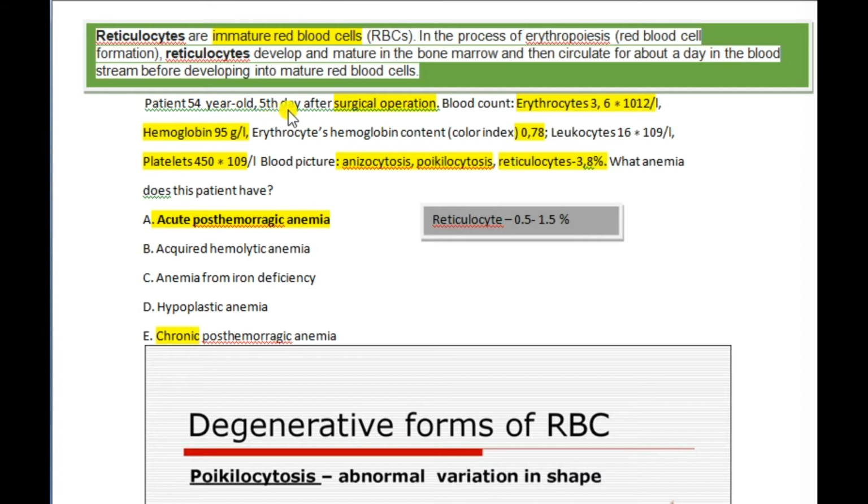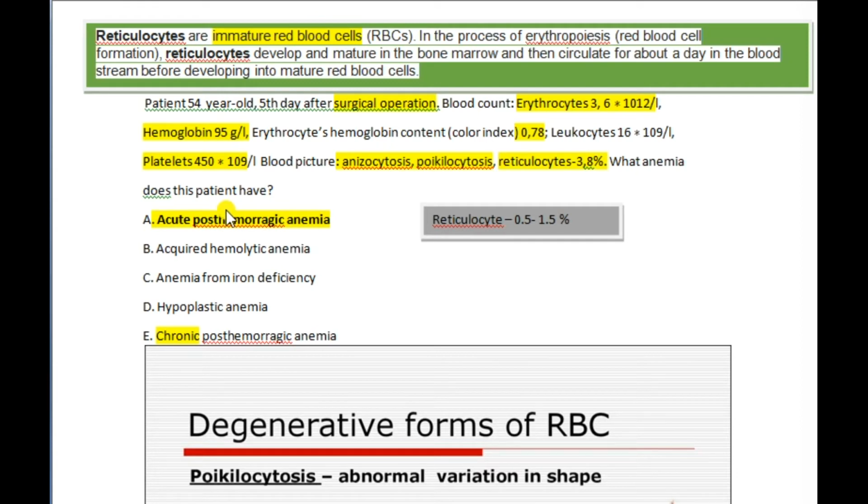Patient 54-year-old, surgical operation, erythrocytes 3.6 into 10 raised to 12, hemoglobin 95 gram per liter, color index 0.78, and leukocytes 16 into 10 raised to 9 per liter, platelets 450 into 10 raised to 9 per liter. Anisocytosis, poikilocytosis, reticulocytosis 3.8 percentage. What anemia does this patient have?